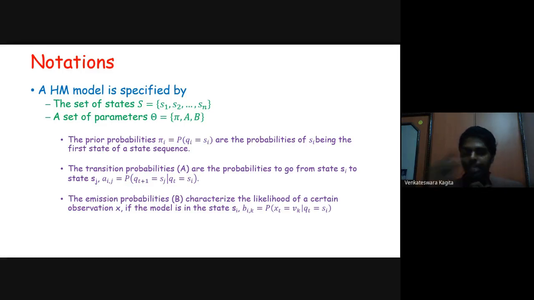This is the whole set of observations, which in our case is a 3 by 2 matrix in the weather model, but it can be m by n, where m is the number of states and n is the number of observations.